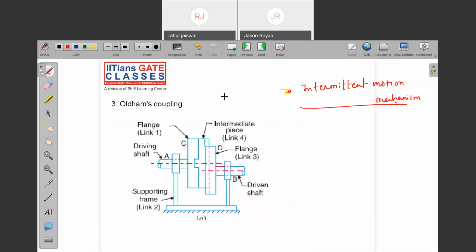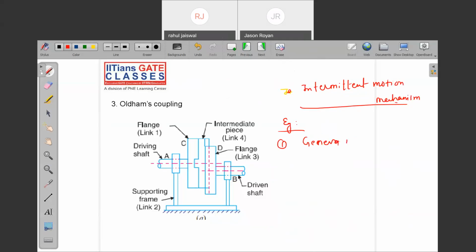Continuous motion mechanism means the crank and slotted lever mechanism, or the piston slider mechanism, or this crank and piston mechanism. How is that? The crank is continuously rotating and the piston is sliding. Yes or no? And this will happen continuously after each cycle. But intermittent means continuous motion will not be there. There is a break after some interval of time. And what are the examples of this mechanism? Note down: Geneva mechanism.